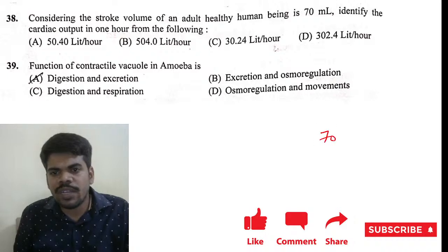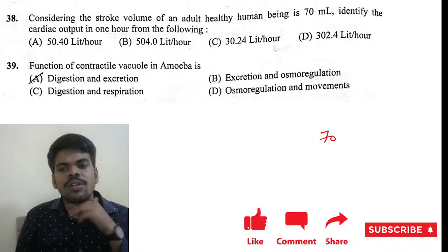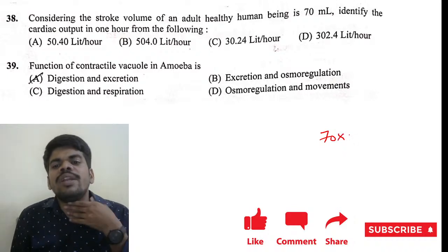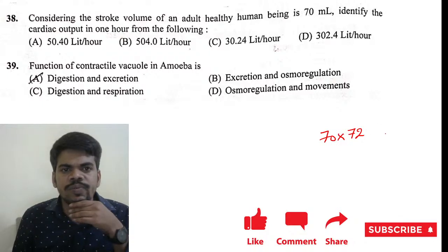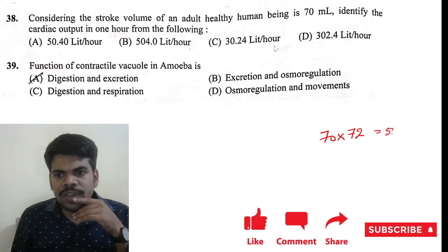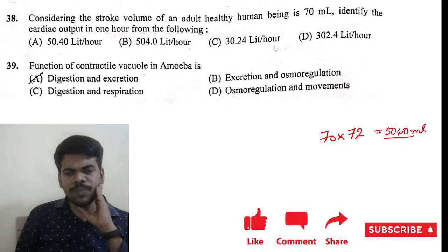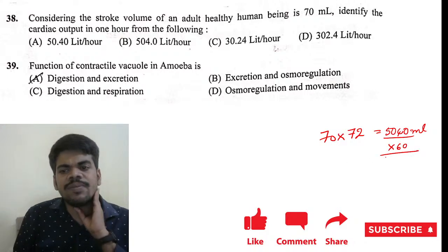38th question. Considering the stroke volume of an adult healthy human being is 70 ml, identify the cardiac output in 1 hour from the following. Before that, you have to measure for 1 minute. For 1 minute the number of beats is 72. So it is 5040 ml per minute. Per 1 hour we have to calculate, which means we have to multiply it by 60.